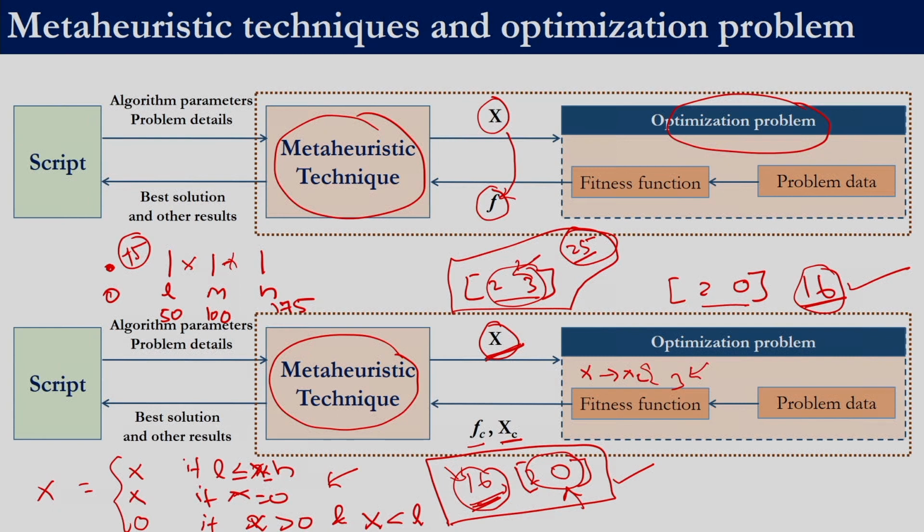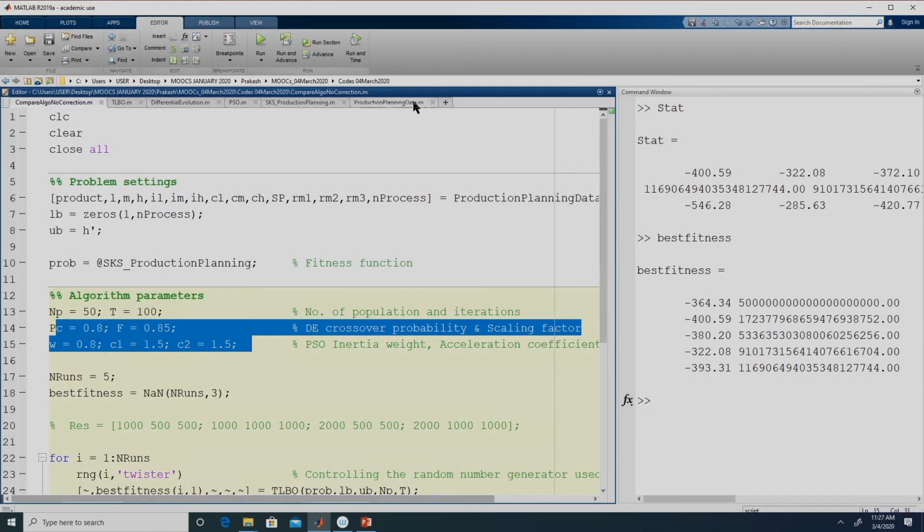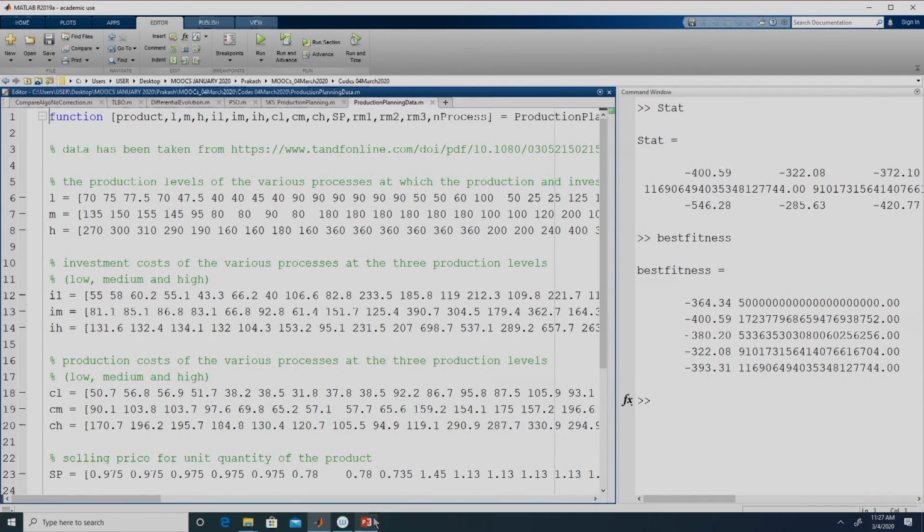To better understand, let us consider an example. Let us look into the production planning data. Now that we have designed a correction approach, we can implement that.